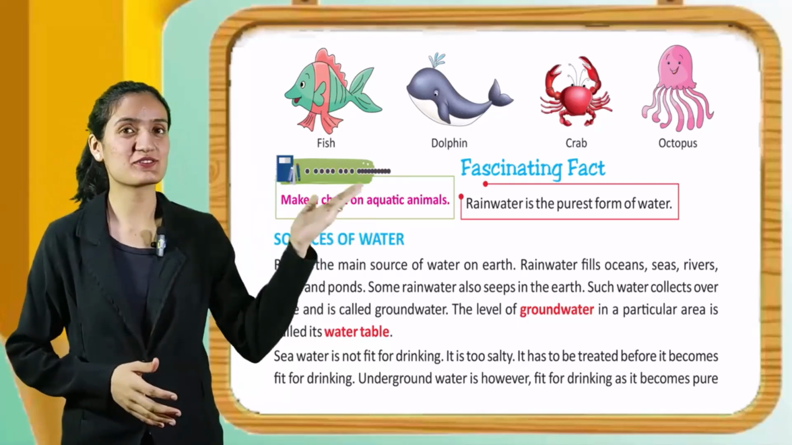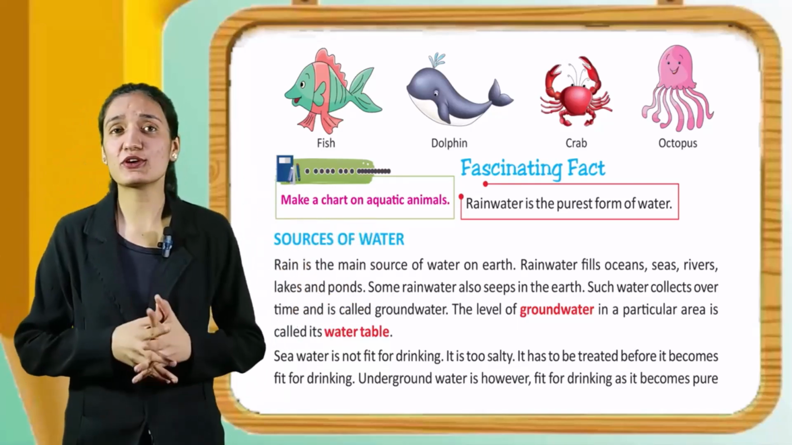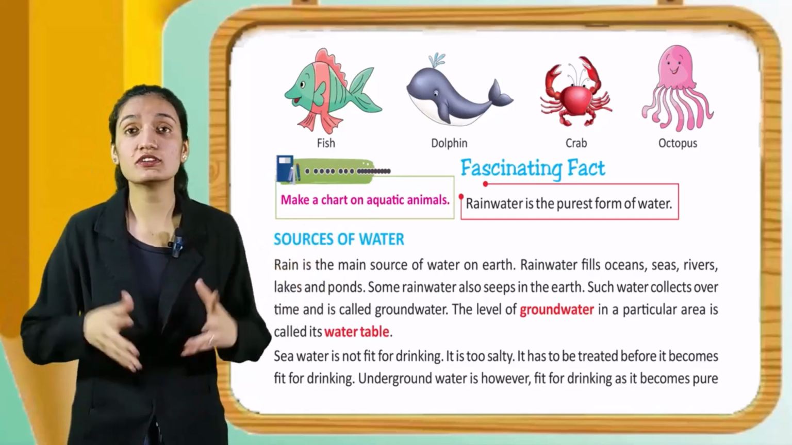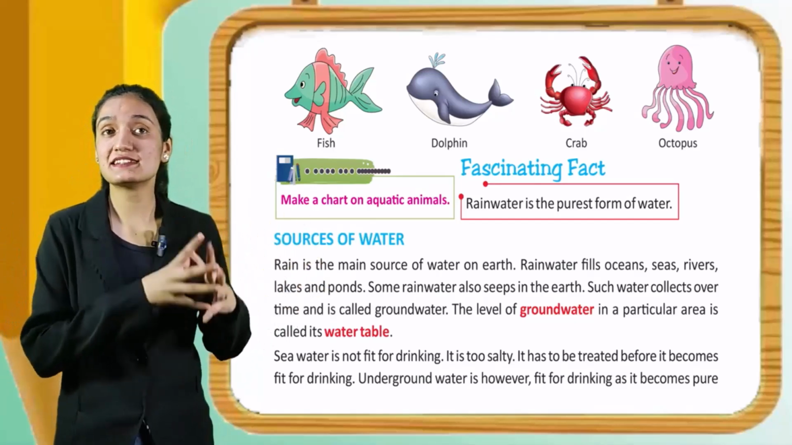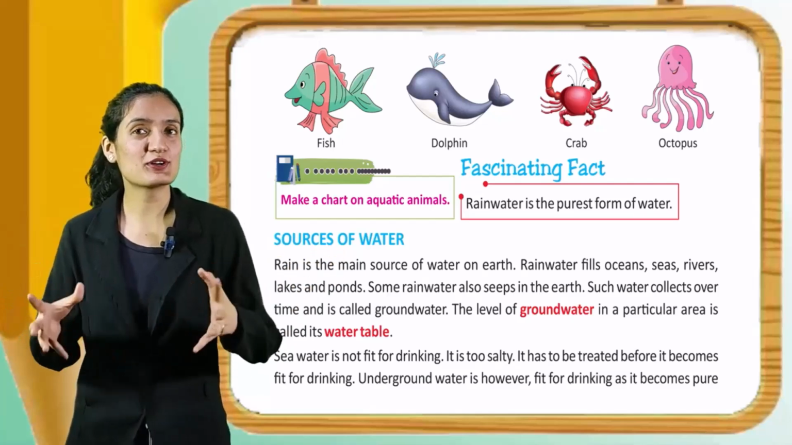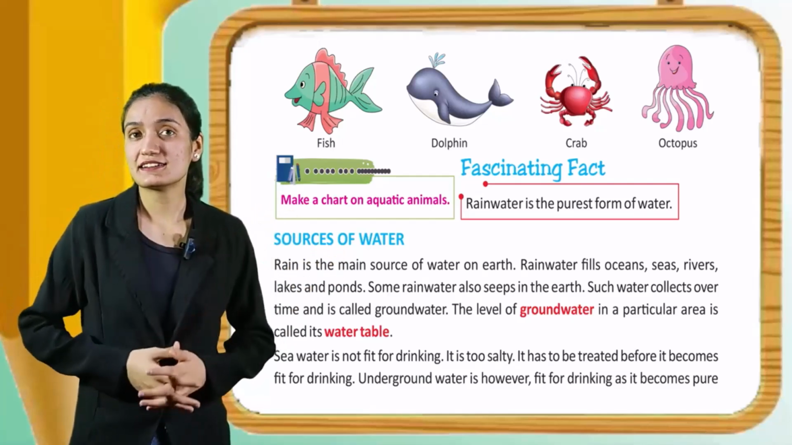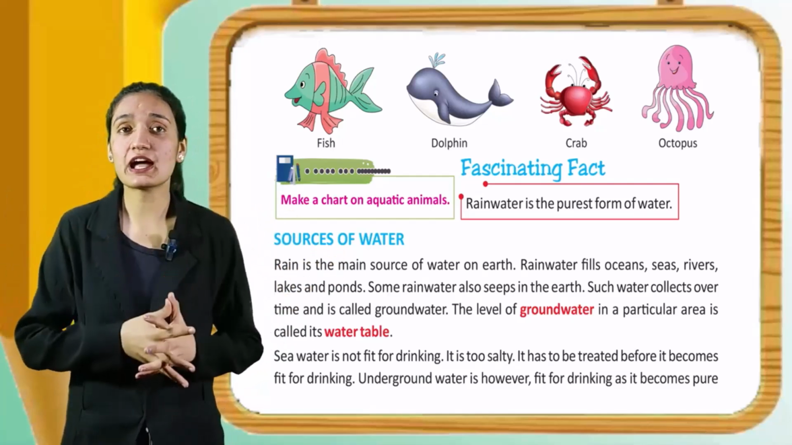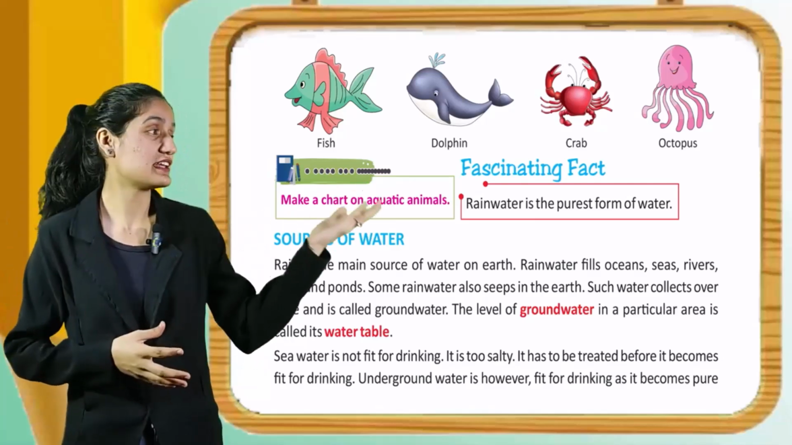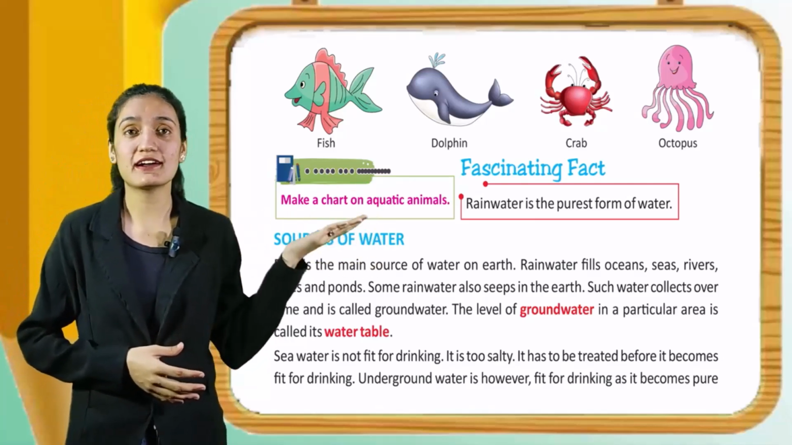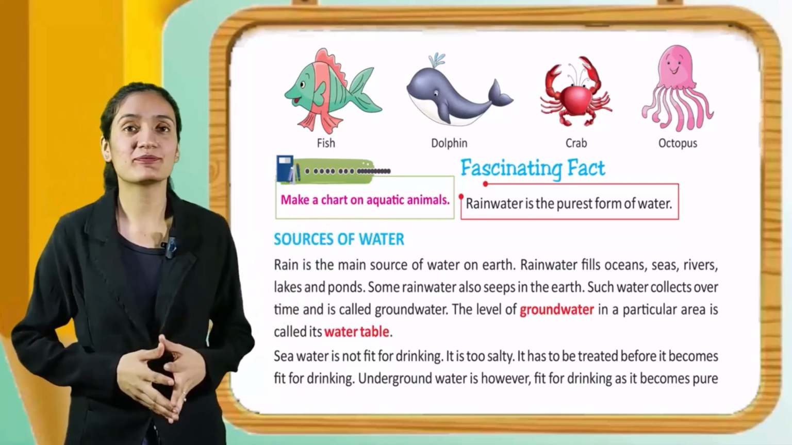Now, sources of water. Rain is the main source of water on earth. Rainwater fills oceans, seas, rivers, lakes and ponds. Some rainwater also seeps in the earth. Such water collects over time and it is called groundwater. The level of groundwater in a particular area is called water table.